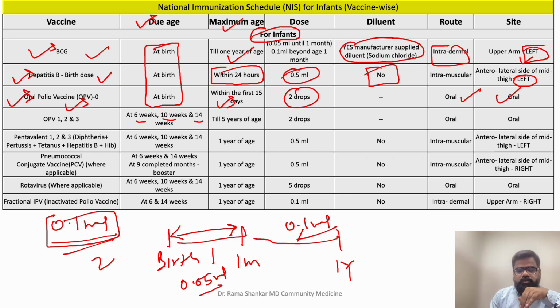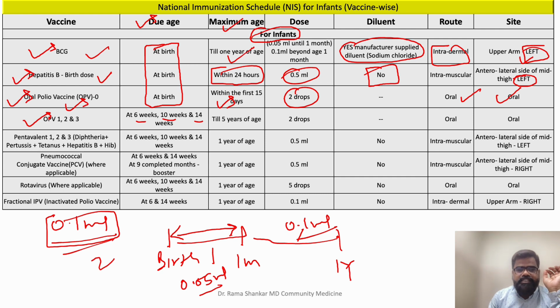So let's talk about oral polio vaccine. Oral polio vaccine should be given at 6 weeks, 10 weeks and 14 weeks. First dose, second dose and third dose. Now why is it first OPV 0 dose? At birth, when the OPV is given, it's called 0 dose, and that has to be given within first 15 days, the maximum age. Why? Because the next first dose happens to be at 6 weeks, which is 45 days, and the gap between 2 same live vaccines should be at least 30 days, 4 weeks. So to maintain that, OPV 0 you are giving within first 15 days.